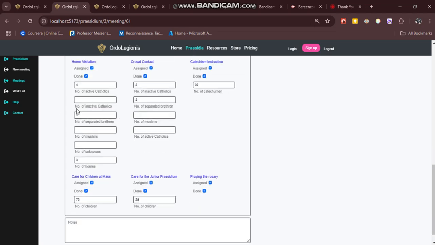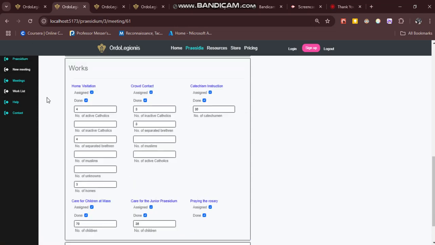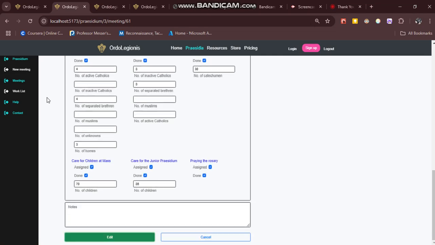So any metric at all, if you go back and unselect it, it will cease to appear here and it will not appear in your final report. Or if you wish to include the metric back, all you do is go to your work list and reselect that metric. So this is done.